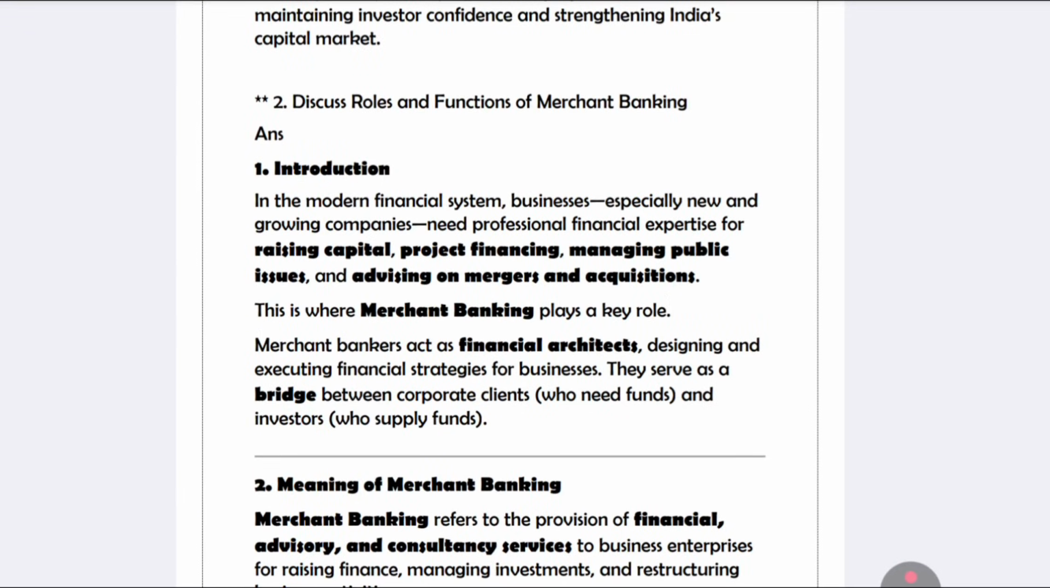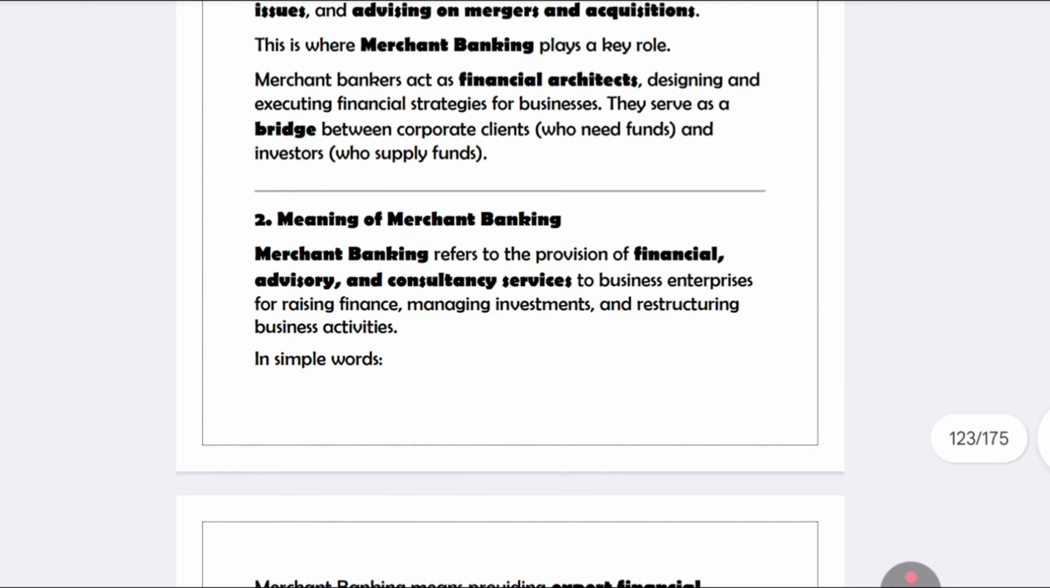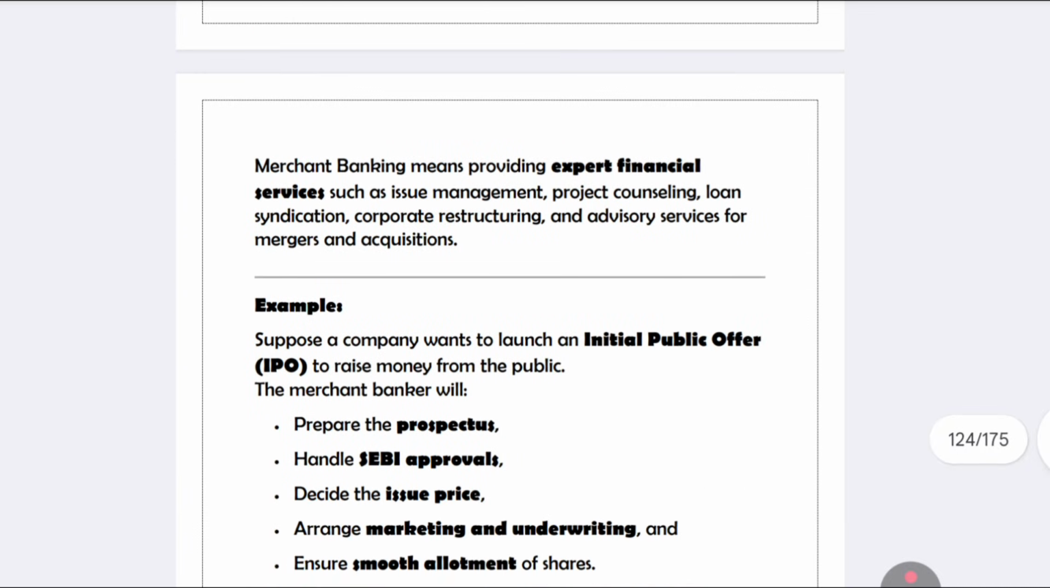Next important question is merchant banking, roles and functions of merchant banking. So what does merchant banking mean? Merchant banking is nothing but consultancy services. It will manage your investments, it will manage your finance, it will restructure your business activities also. In simple words, expert financial services like issue management, advisory services, mergers and acquisitions, like this type of things.